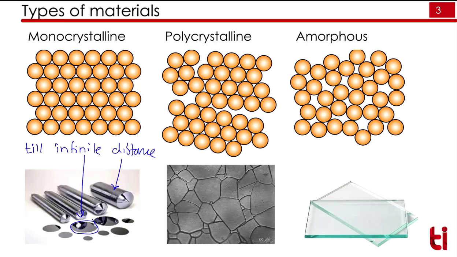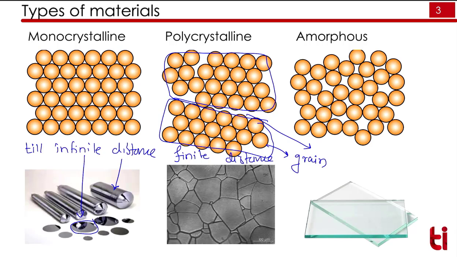Polycrystalline material will not have periodic arrangement till infinite distance, but they will have a break in between, and that we call as grain boundary, and that each one we call as crystallite. So it will have periodic arrangement till finite distance. So this one will have periodic arrangement, this another will have periodic arrangement, this we will call a grain, and the boundary between two we call as grain boundary.